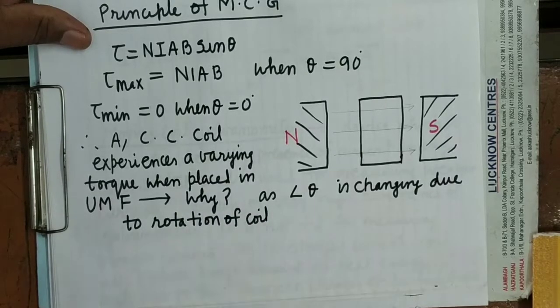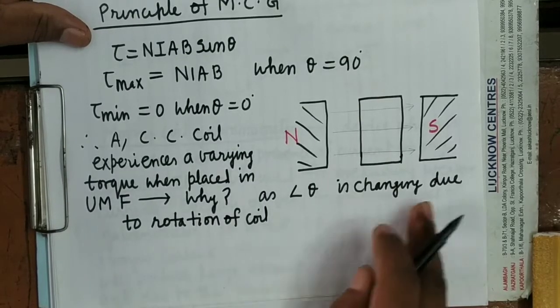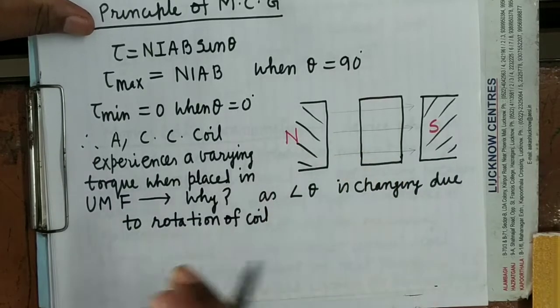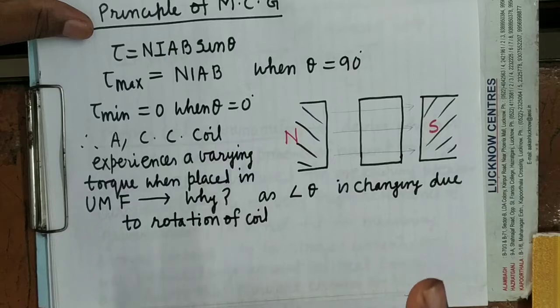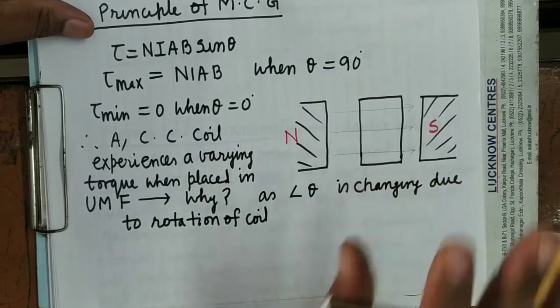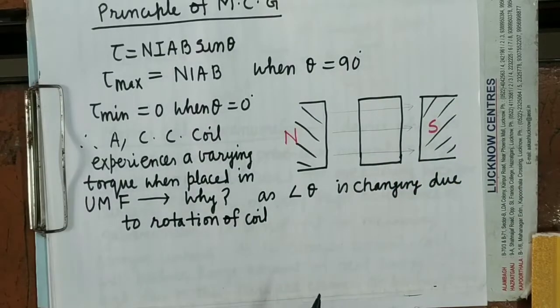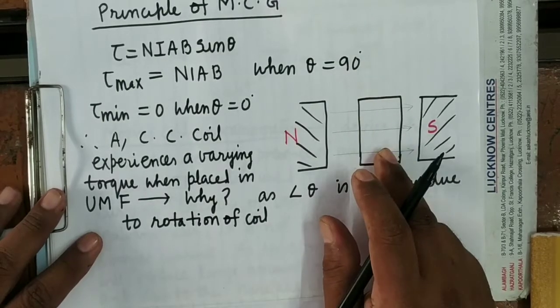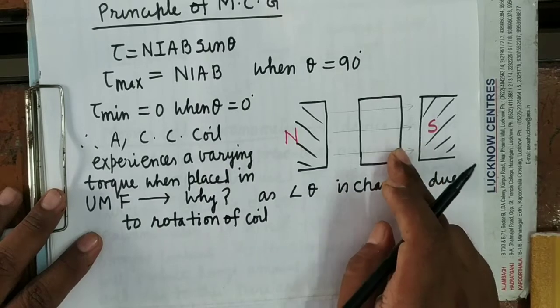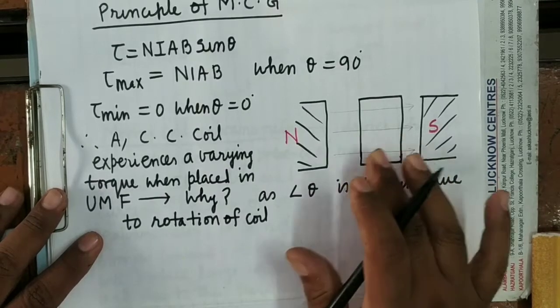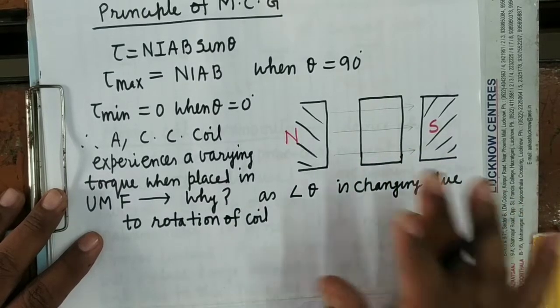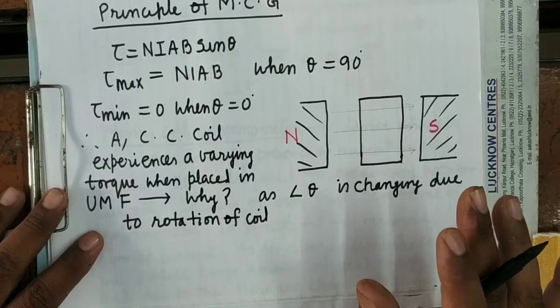It's clear. And why is it changing? What is theta? The angle theta is changing due to rotation of the coil. And what is theta? I have already explained: the angle between the normal on the plane of the coil and the direction of the magnetic field. So since it experiences a varying torque, its motion will be non-uniform. Its rotational speed will not be constant.